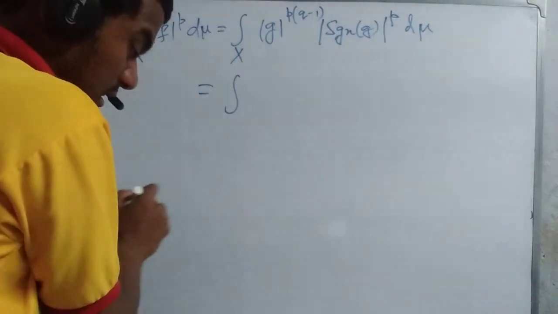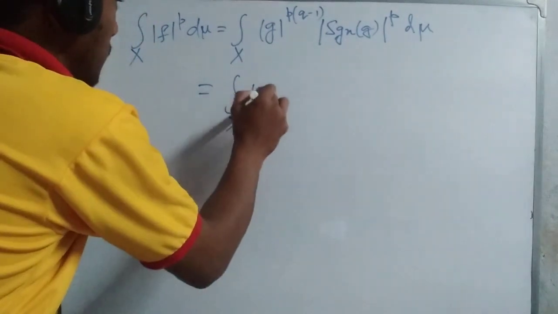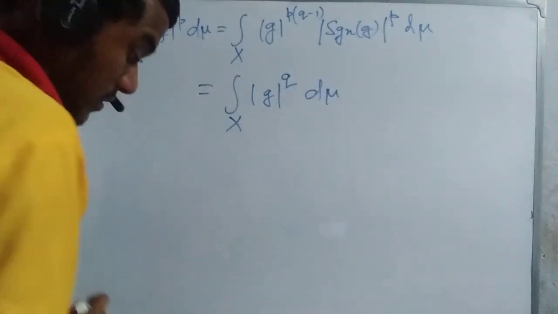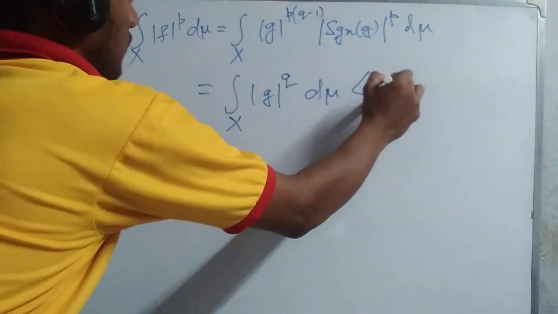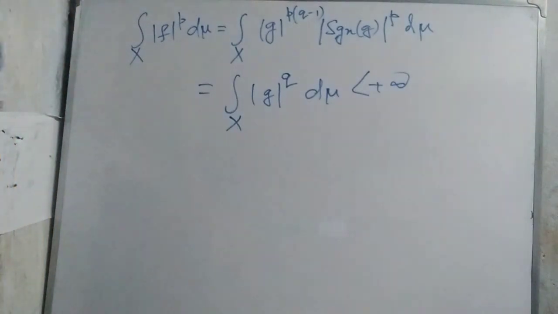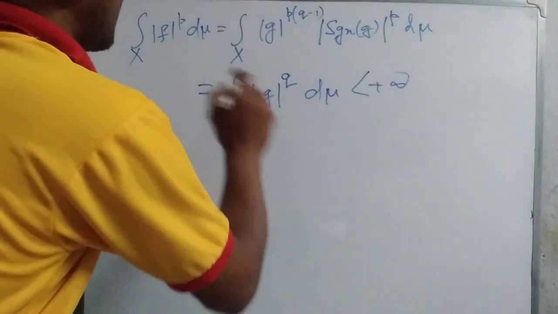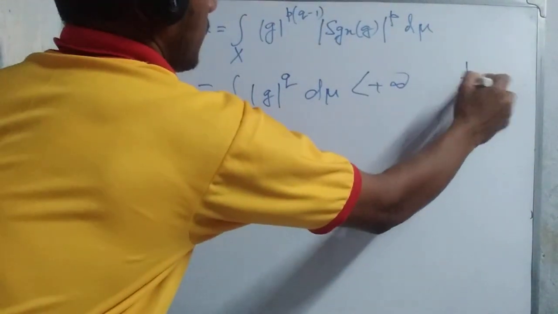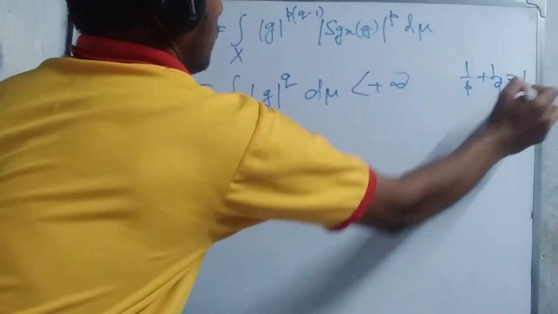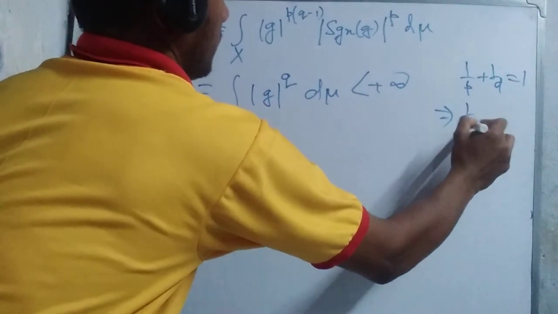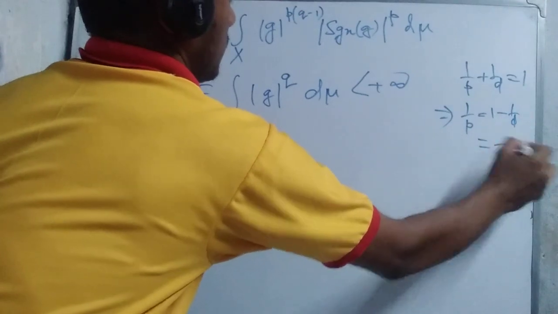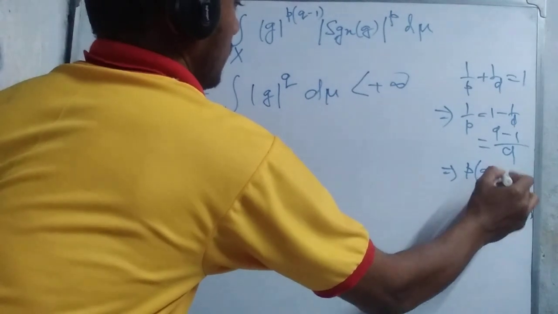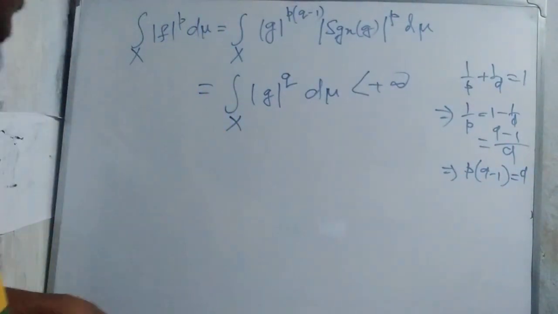This equals integration over x of mod g whole to the power q d mu, and this is less than plus infinity. Because 1 by p plus 1 by q equal to 1, this implies 1 by p equal to 1 minus 1 by q, so p multiplied by q minus 1 equal to q.